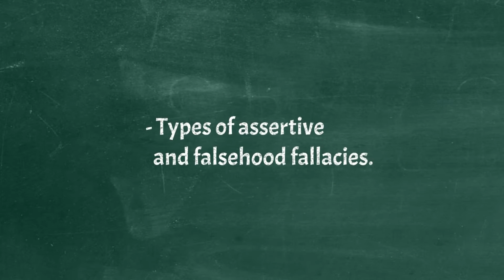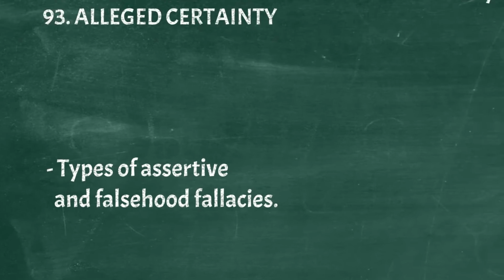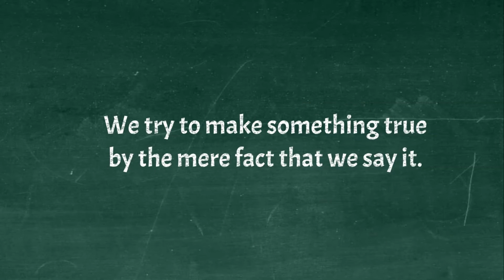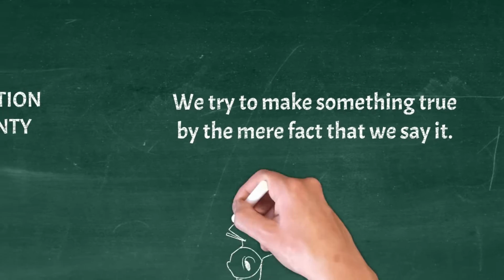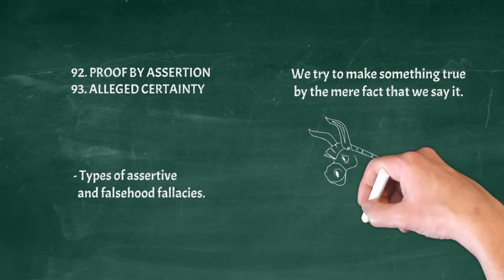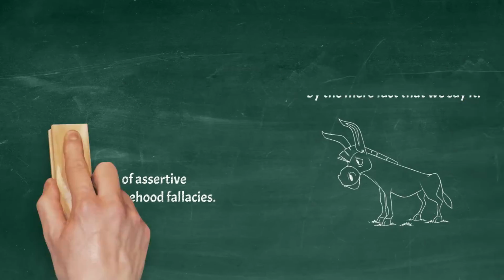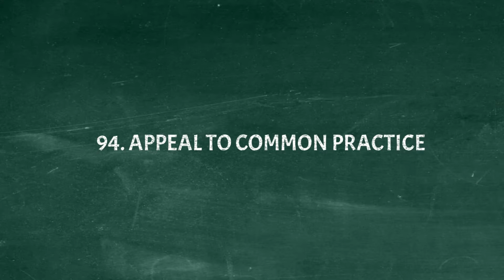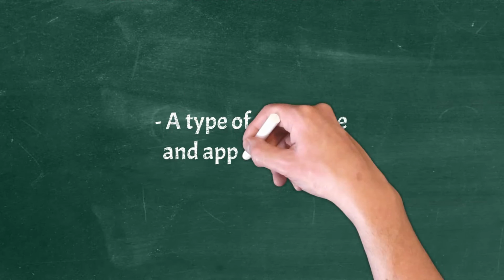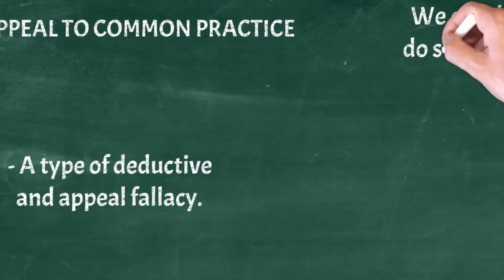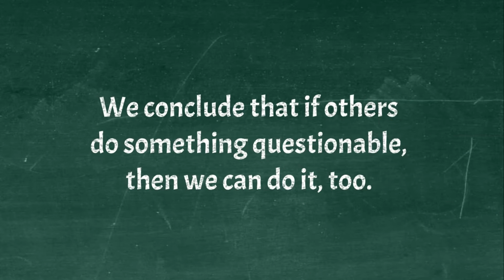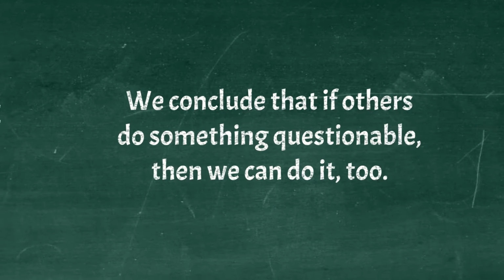Proof by assertion, alleged certainty. Types of assertive and falsehood fallacies. We try to make something true by the mere fact that we say it. Example. You're stupid, therefore, you're stupid. Appeal to common practice. A type of deductive and appeal fallacy. We conclude that if others do something questionable, then we can do it, too.